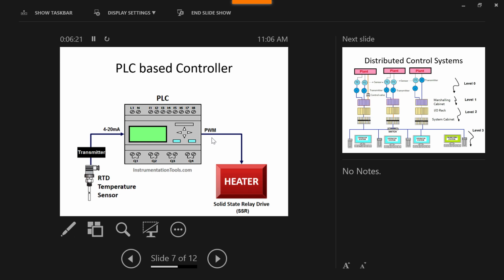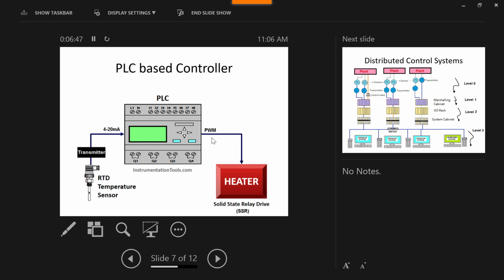Then there is a change of voltage, and by the change of voltage the speed of the fan changes. Like that, there is a separate special output from the PLC, the PWM output. So there you have to connect the heater if you want to change the temperature of the heater.